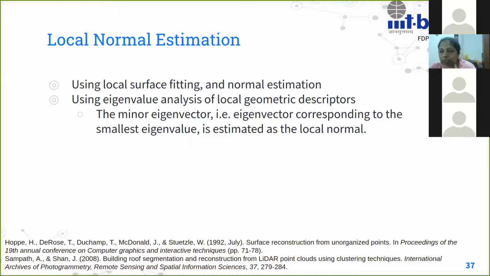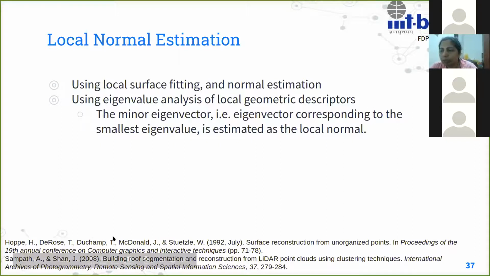But the other way is, now we have done this hard job of finding the local geometric descriptors and so on and so forth. We can then also take the minor eigenvector, that is the eigenvector that corresponds to the smallest eigenvalue, and use that as the estimation of the local normal, right? So that is another way of doing it.